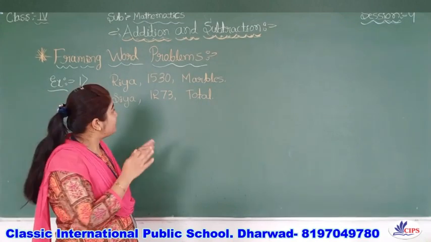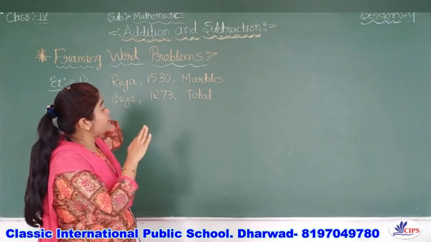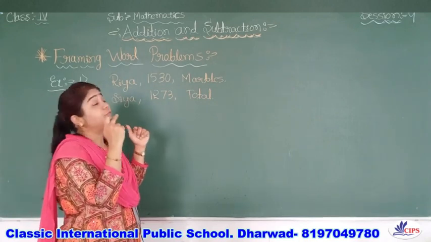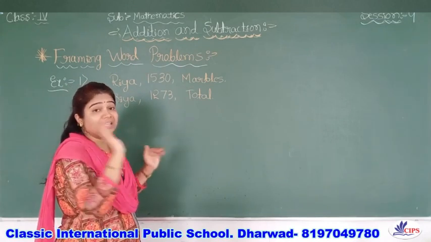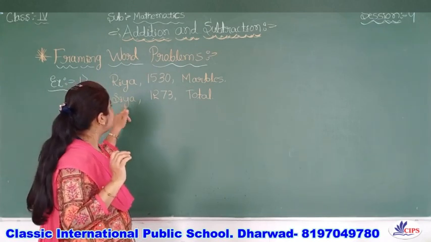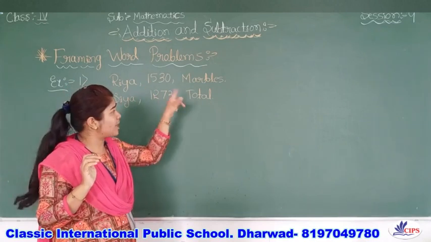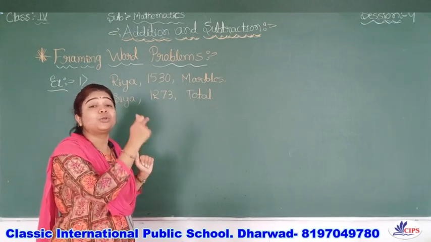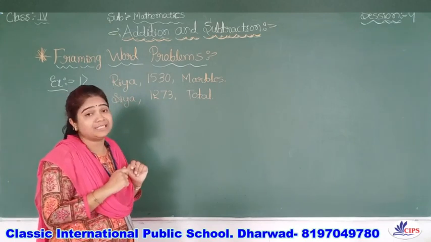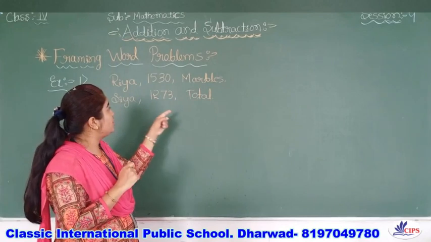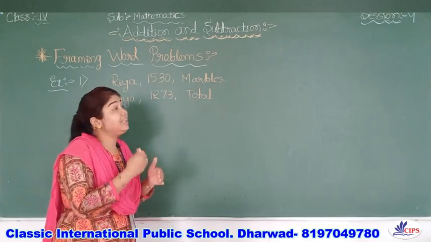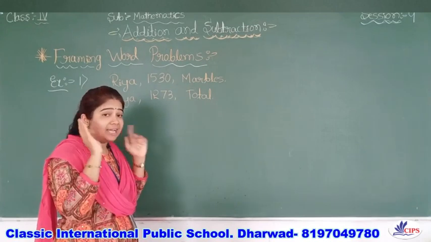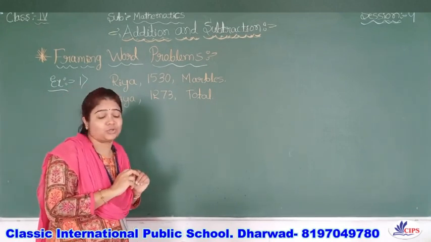By looking at these clues only, you have to decide which type of question we have to frame. That is very important. So Ria, Sia, numbers given, marbles given. Total given means we have to find the total number of marbles, right? So by analyzing the given clues and using our own creative ideas, we are framing this question.